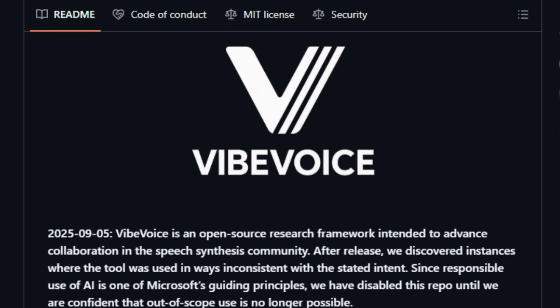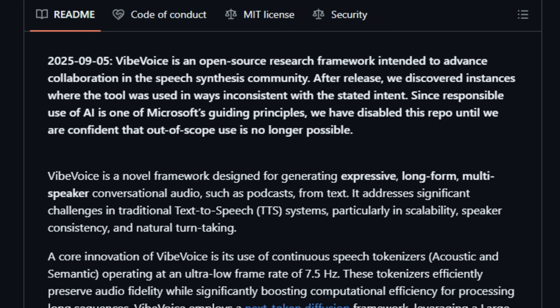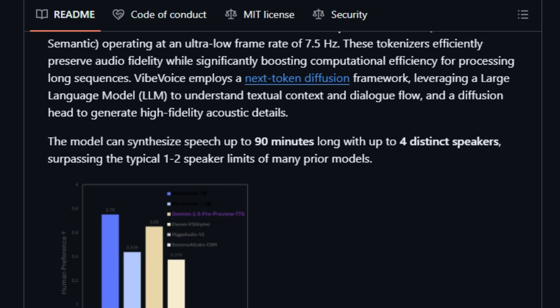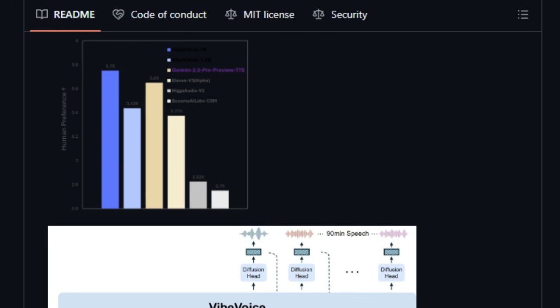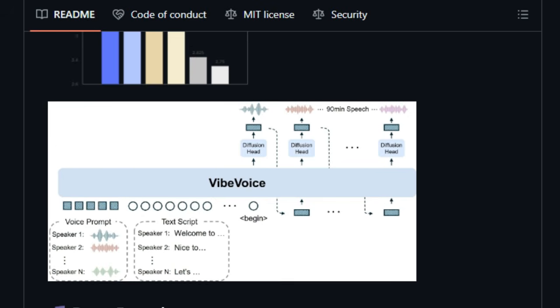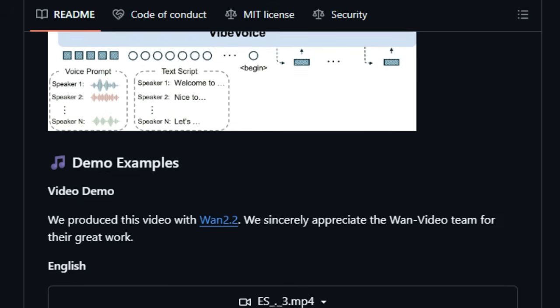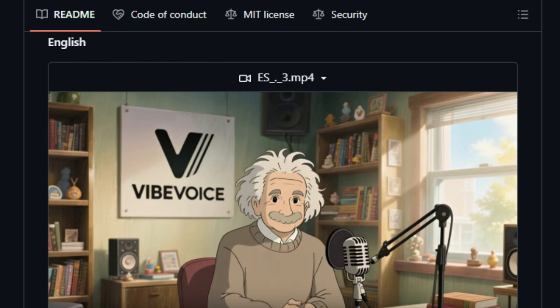The secret behind its power is a clever 2-part system. First, it uses ultra-low-rate continuous speech tokenizers, operating at just 7.5 Hz, to shrink the data needed without losing sound quality. That's a huge efficiency leap that lets it handle long conversations smoothly. Then, a next token diffusion framework, driven by a large language model, understands the text flow, emotion, and speaker changes, and crafts realistic audio with rich detail and nuance.